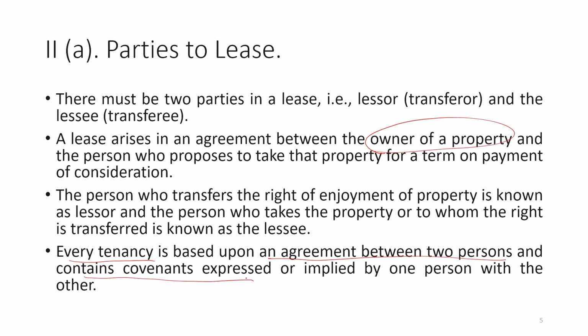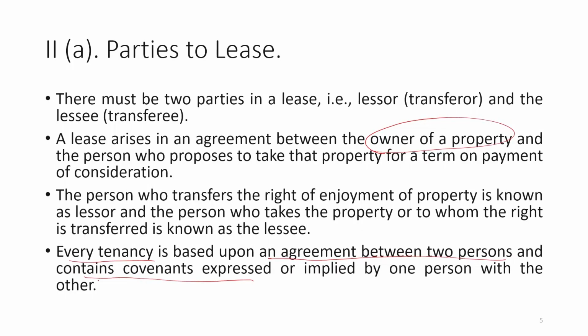So, that means between two persons there will be a proper agreement, and within the agreement there will be a number of terms and conditions. Everyone might know that whenever the owner of a flat or a house gives that flat or house on rent, both parties sign an agreement, mainly for 11 months.